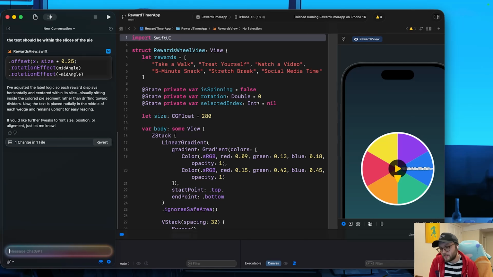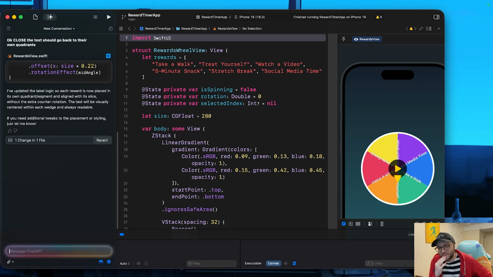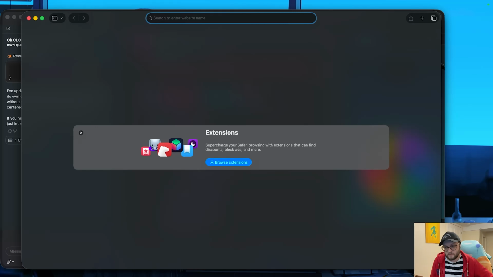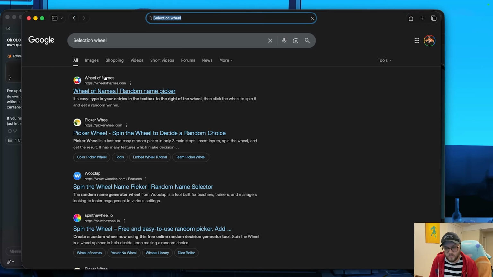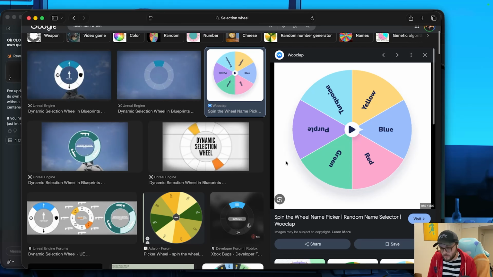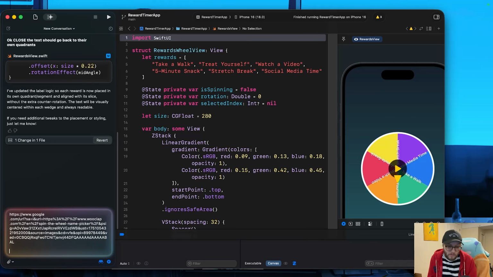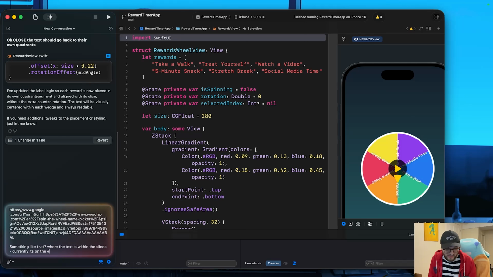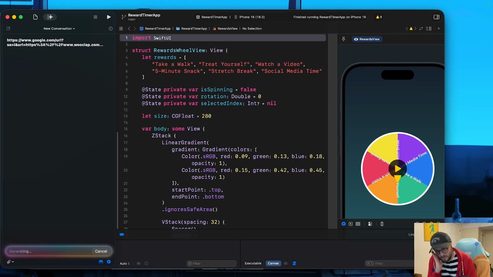It put it all in the middle of one pie slice again. I was like, there's only a few fixes we have to do today. It'll be quick, 20 minutes in and out, and then tomorrow I'll have the bindings. Yeah, this is frustrating. And with the reference pictures from Google, it telling me, I got it. This is exactly what you want. You want to have the words of the slices in the middle of them, as text just like this example image. I know exactly what you want.